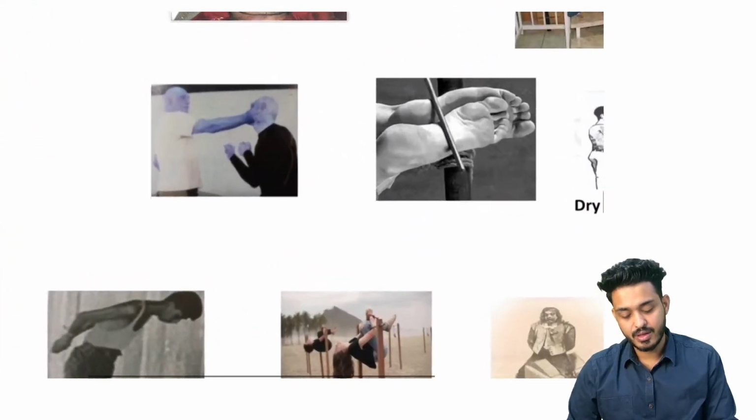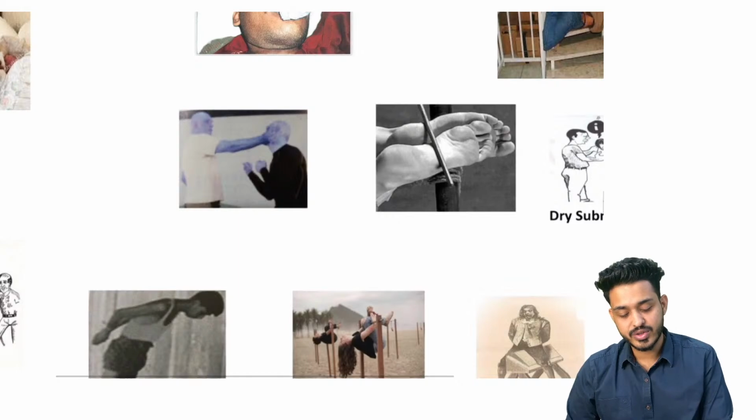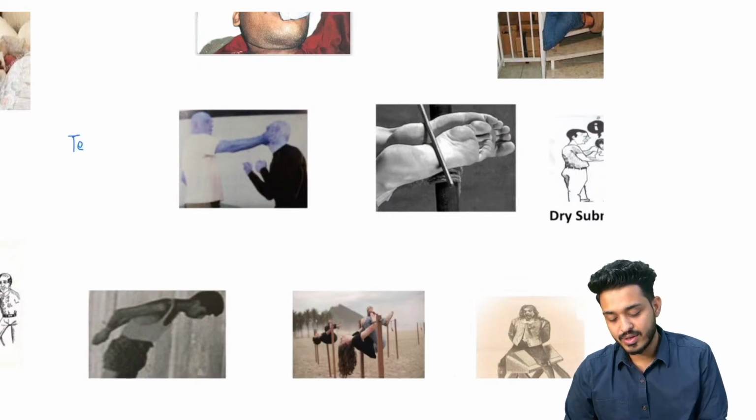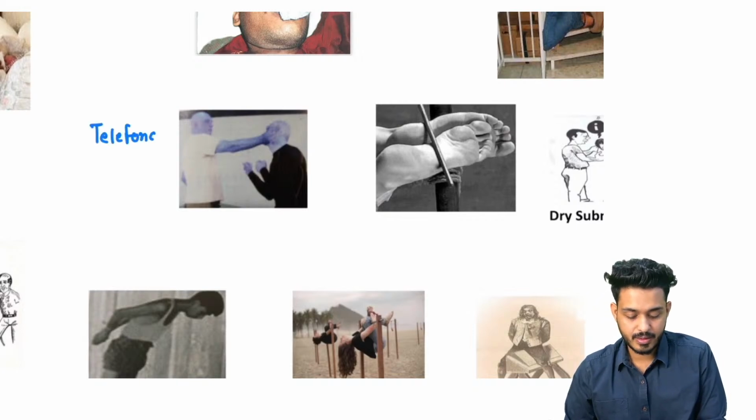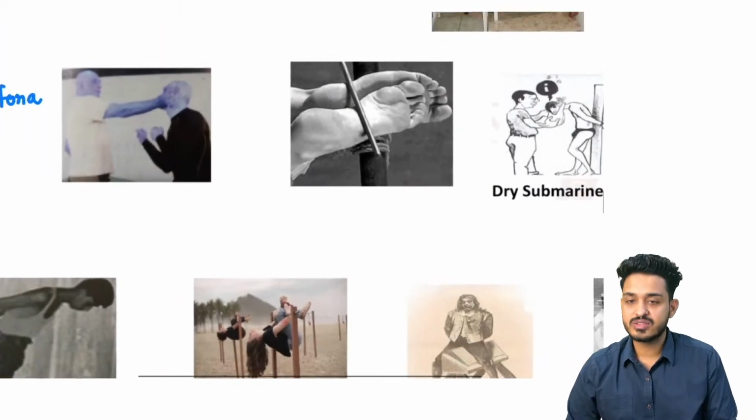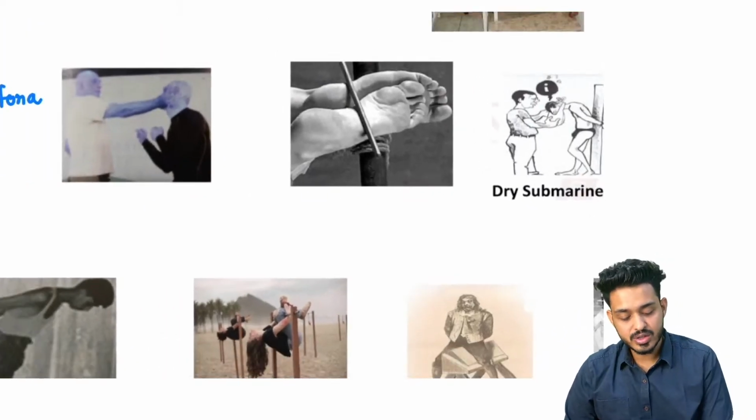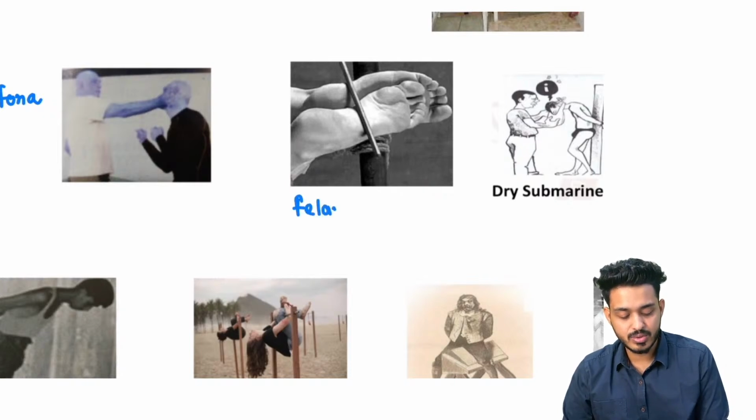What is this? थप्पड़ मारना कान के ऊपर, that is going to be known as telephona. टेलीफोन लगाते हो, so you can remember that is going to be telephona. Okay, these are the methods of torture. If we are beating on the sole, it is known as phalanga. Beating on the sole is known as phalanga or bastinado.